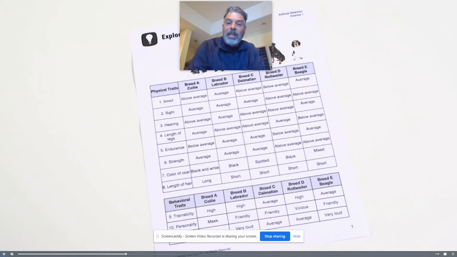All right. And these are the different traits. For instance, the sense of smell, which is an olfactory organ. You're below average, average, or above average. A Rottweiler has a below average sense of smell. However, a Collie is above average, and a Beagle is just average. So you see what the dogs specialize in, in terms of how they've been artificially selected.